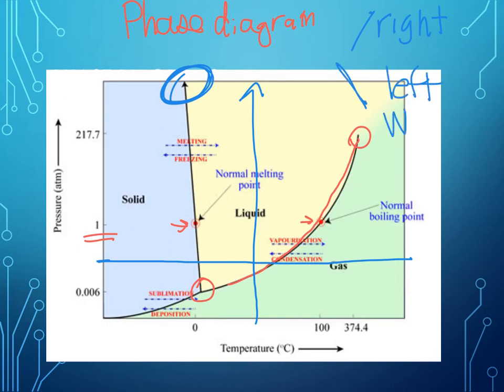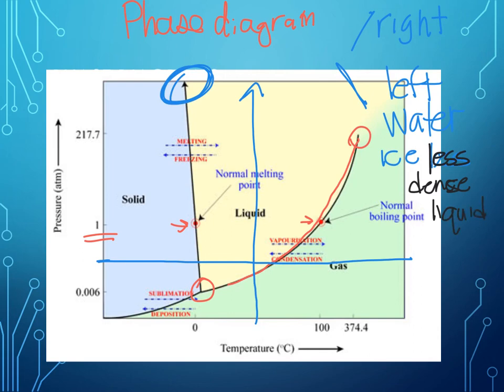Water leans left. So in water, is ice more or less dense than the liquid? Ice is less dense, and it's getting hard to read. I'll have to change ink colors. Ice is less dense than its liquid.